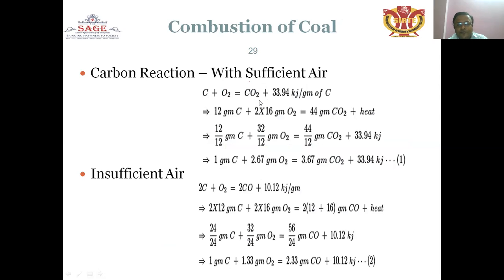C plus O2 is equal to CO2 plus 33.94 kilojoule per gram of carbon. Insufficient air: 2C plus O2 is equal to 2CO plus 10.12 kilojoule per gram. That is another combustion of coal, in the presence of insufficient air and in the presence of sufficient air. When insufficient air is present, that is called incomplete combustion. When sufficient air is present, it is called controlled combustion, or complete combustion.